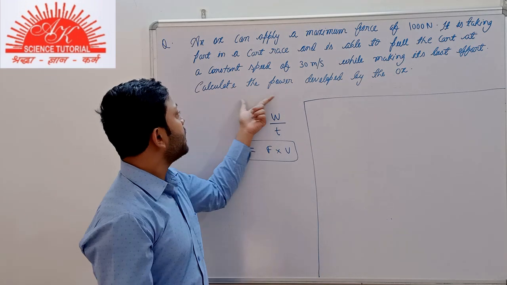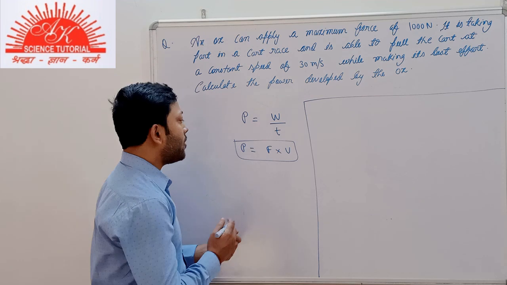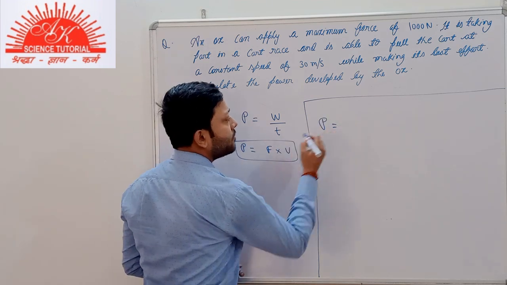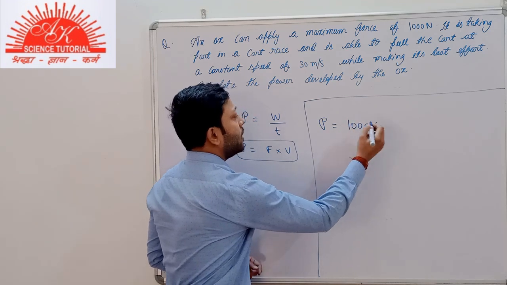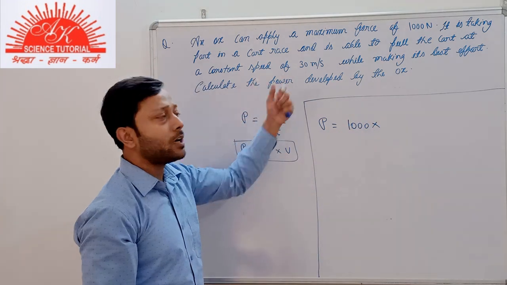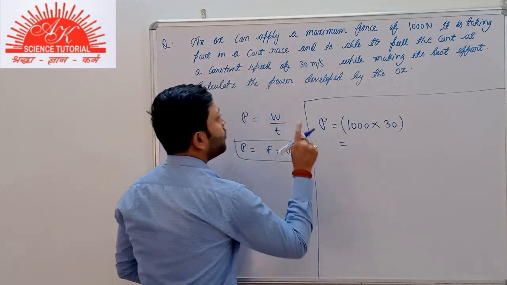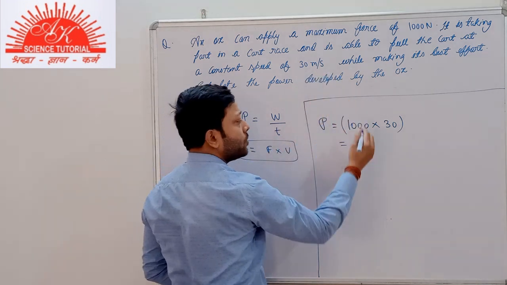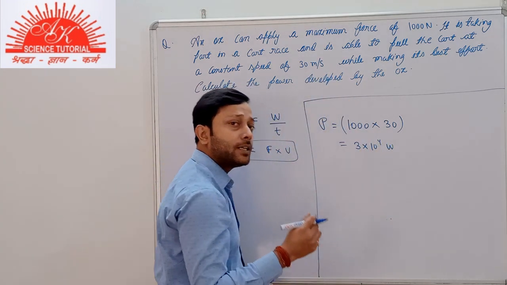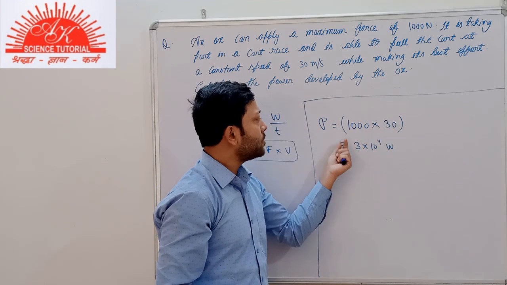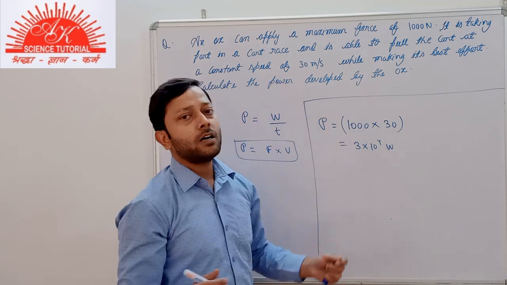Now, what are we being asked? We have to find the power developed by the ox. We can find it. Very simple it is. The force is given to us, 1000 Newton, into the speed of the cart, that is 30 meter per second. Both the quantities are in their SI units, so the power we get will also be in its SI unit, that is watt. So, our solution will be 3 into 10 to the power 4 watt. This is the power developed by the ox.